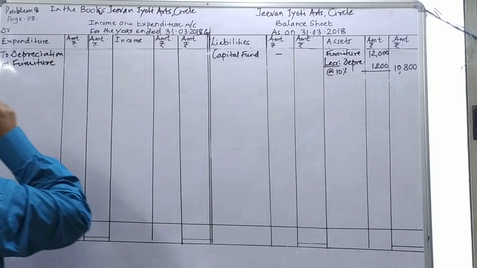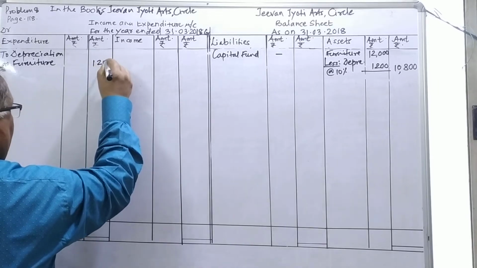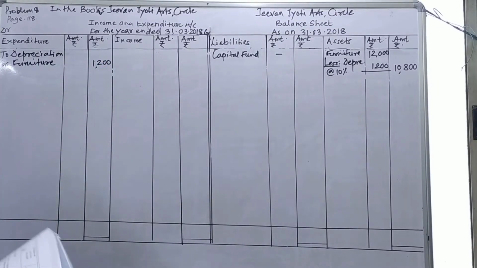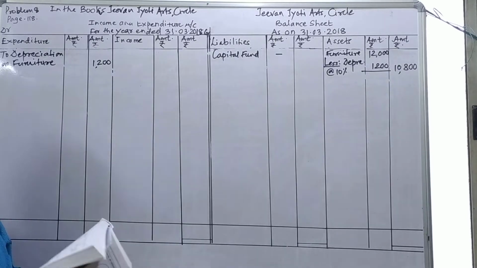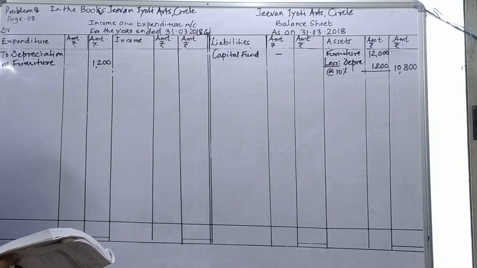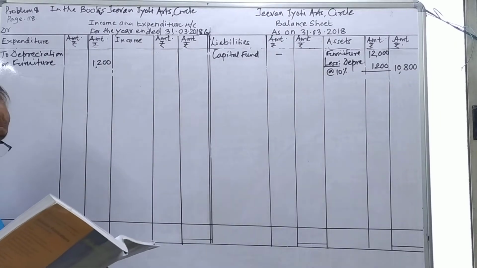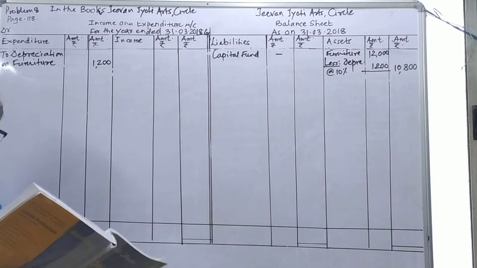Only one asset is there, and the amount is 1,200. I take it directly to the outer column because there is no other fixed asset and we have charged depreciation. Being an expense, we show it on the expenditure side, because depreciation is a non-cash item. Then the second item on the payment side is stationery, 4,000.